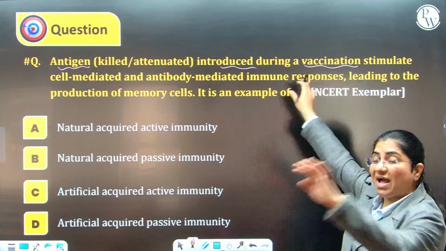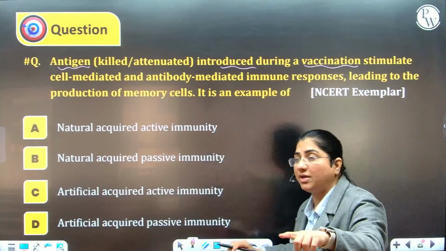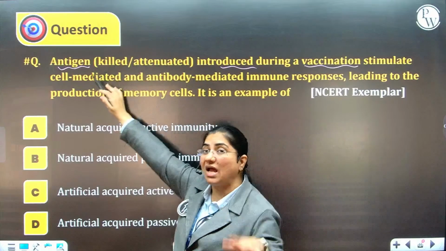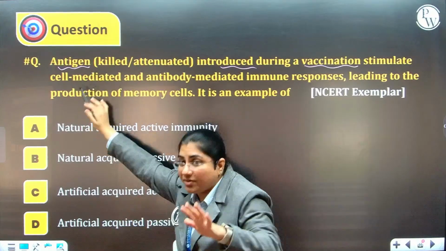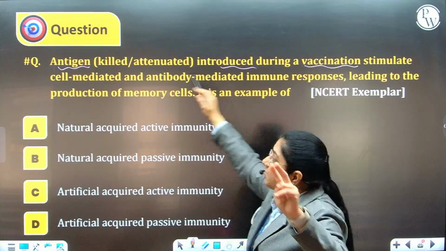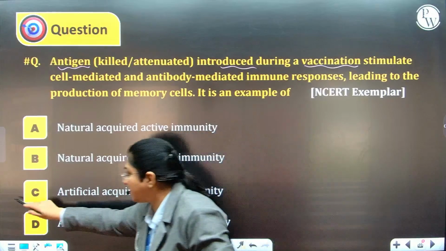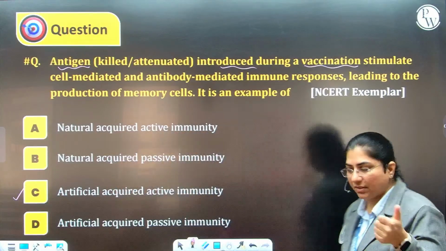Now you are giving a vaccine, so is it naturally happening or are you deliberately doing it? You are deliberately doing it. Are you giving antibodies or are you introducing antigen? You are introducing antigen. So it is artificial. Is the body producing antibodies? Yes. So it's artificially acquired active immunity. Is that clear? Very good.